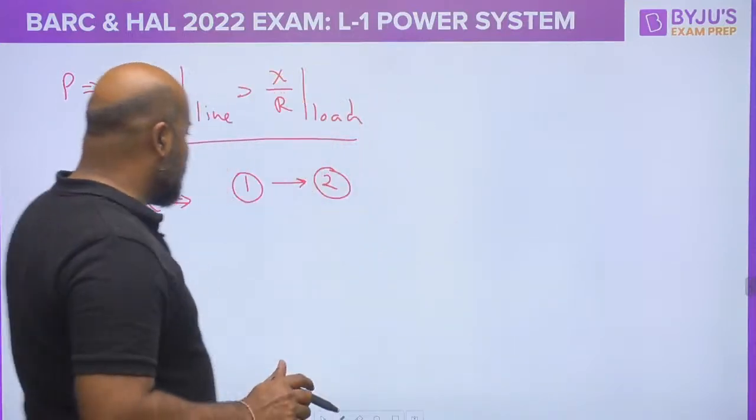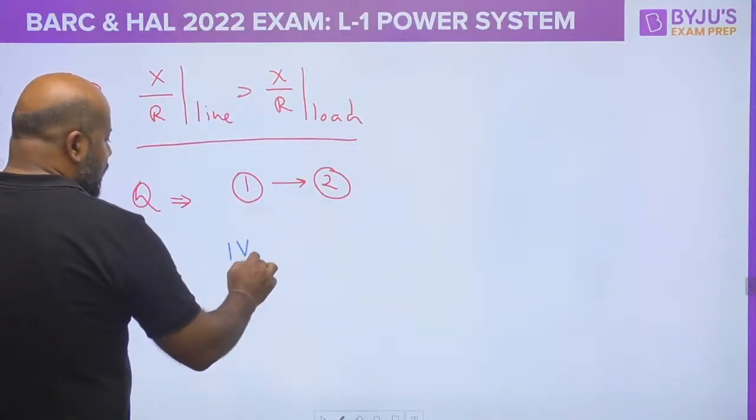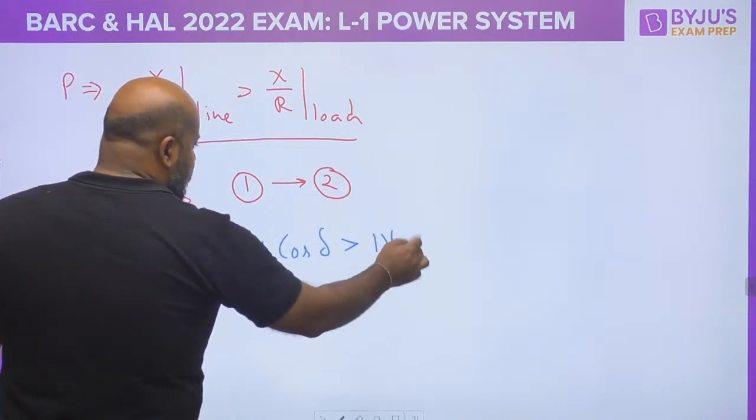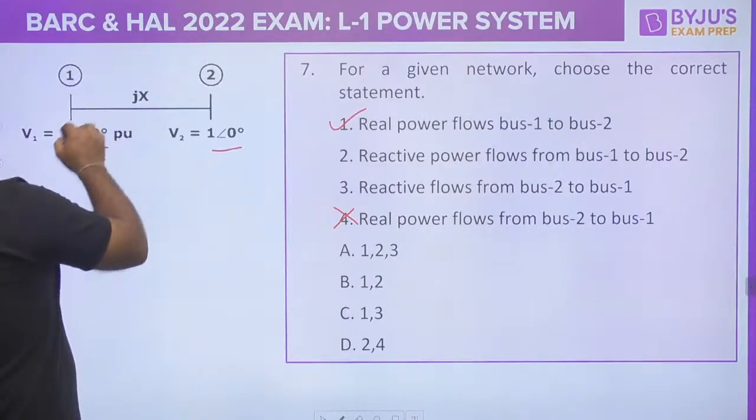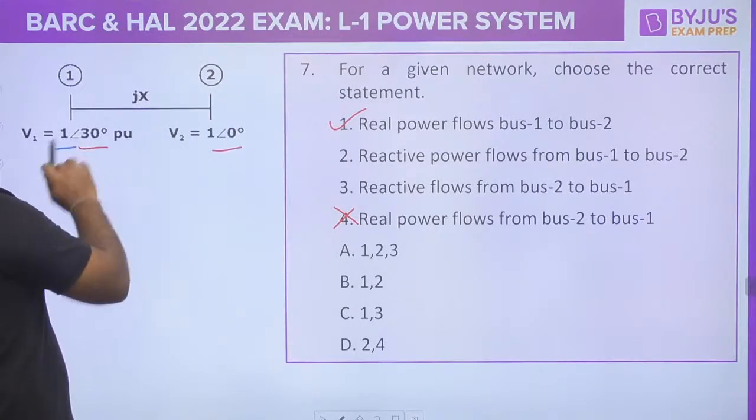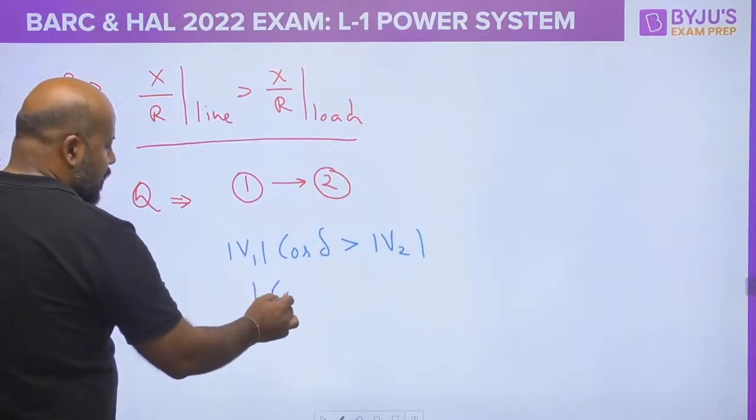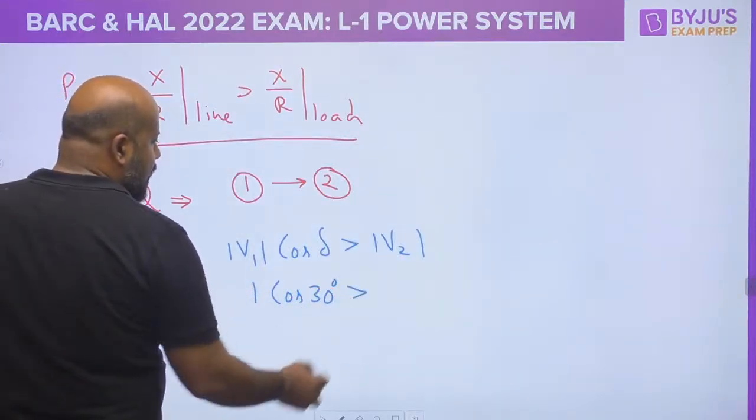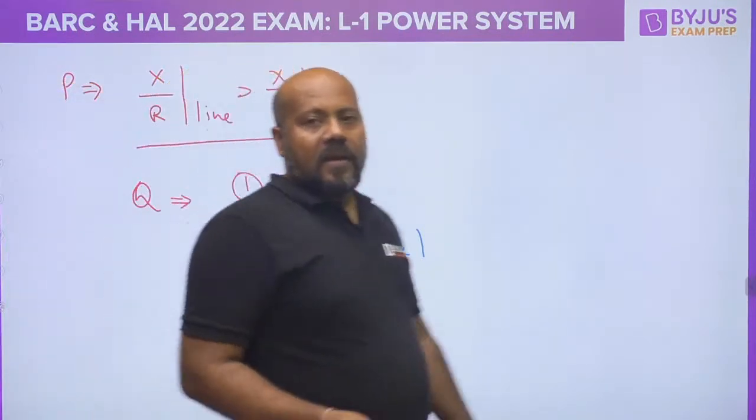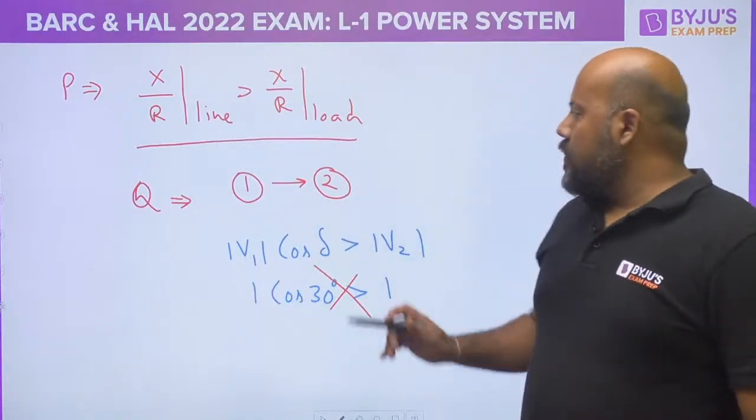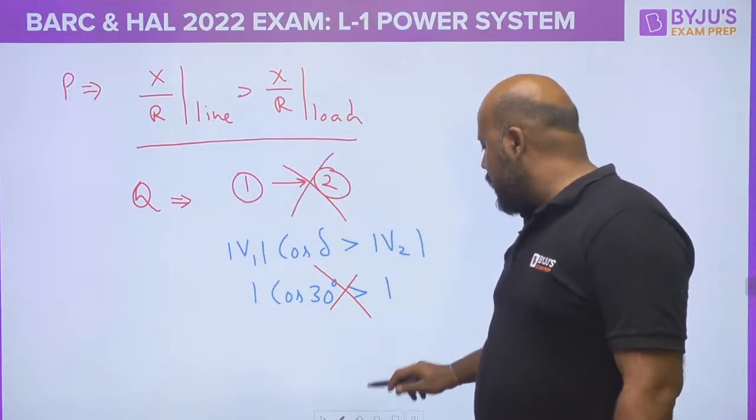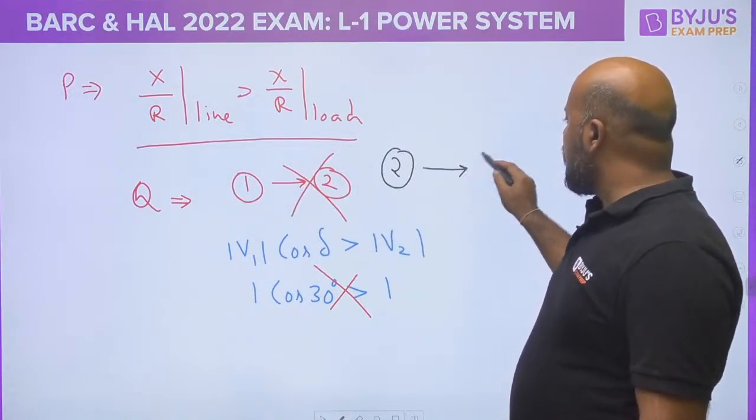In that case, what should be the condition? The condition should be that mod V1 cos del must be greater than mod V2. What is mod V1? Mod V1 is 1. It is given as 1 angle 30 degree. So mod V1 is 1, mod V2 is 1, and del angle is 30 degree. So this is going to be 1 cos 30 degree, it is greater than 1, which is not possible. Cos 30 can't be more than 1. We have assumed that the reactive power is flowing from 1 to 2, but it is wrong. So we are saying no, it is flowing from 2 to 1.